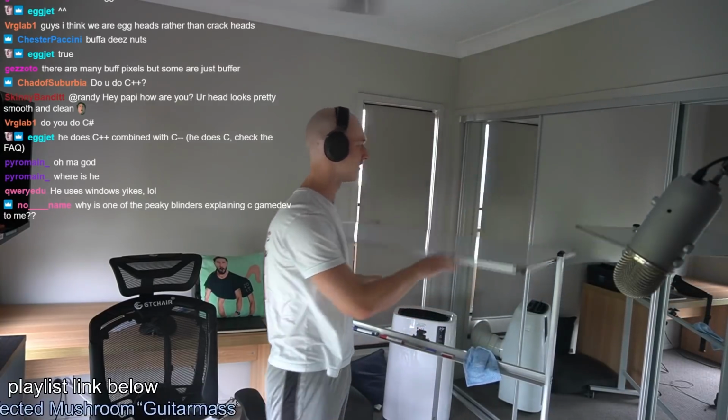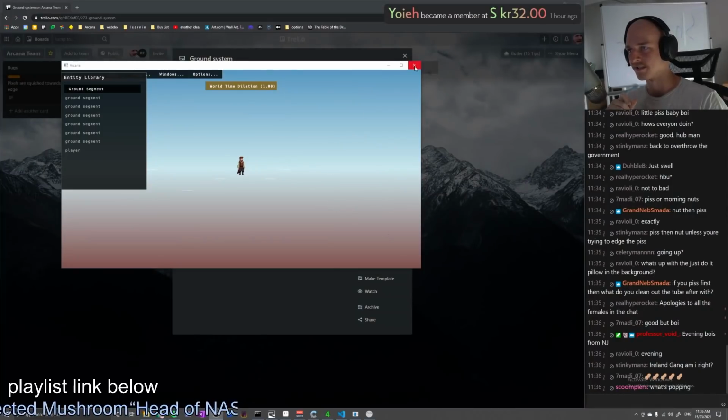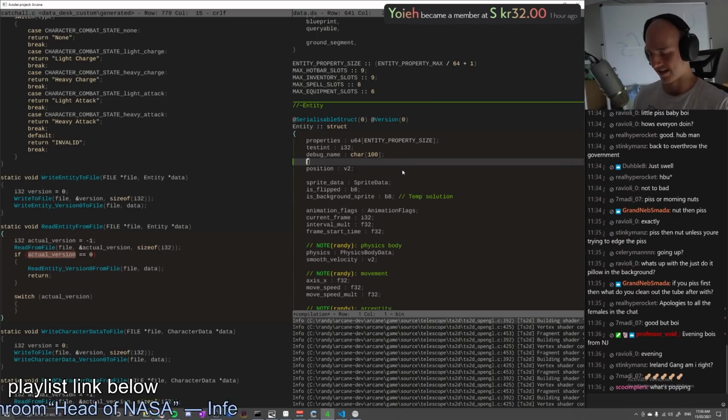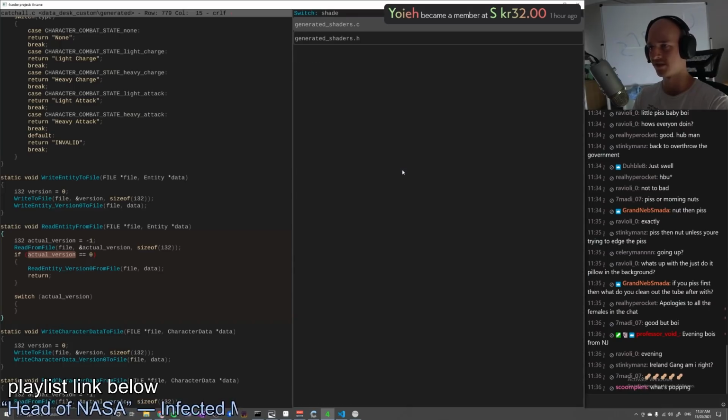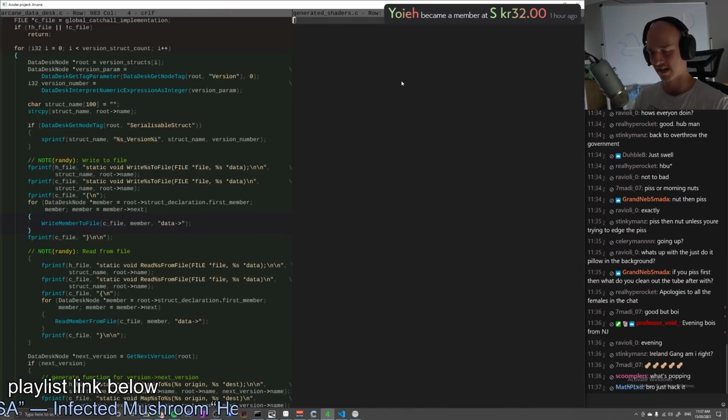That's what we're going to be doing today. We're gonna be getting shaders working and figured out and sorted. Got quite the task ahead of us. How am I gonna get that into a shader? And where are shaders even stored to begin with? Generated shaders.c is empty.